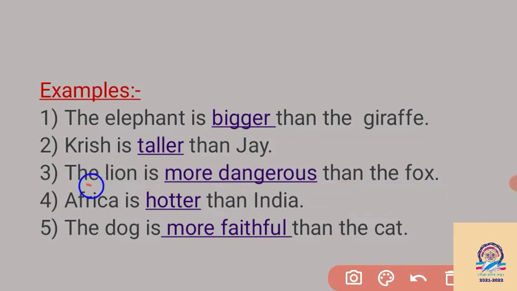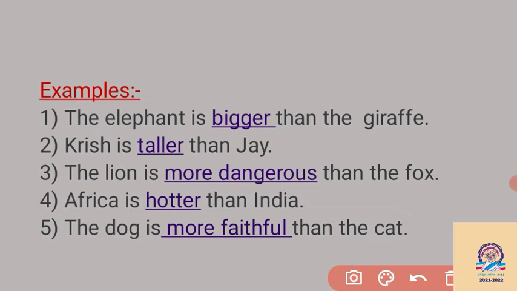Then the lion is more dangerous than the fox here. Once again we are comparing the lion with the fox. Here we have to add "more" before dangerous, because when an adjective has two syllables, meaning when we divide the adjective into two parts, like danger and ous, we have two different parts.